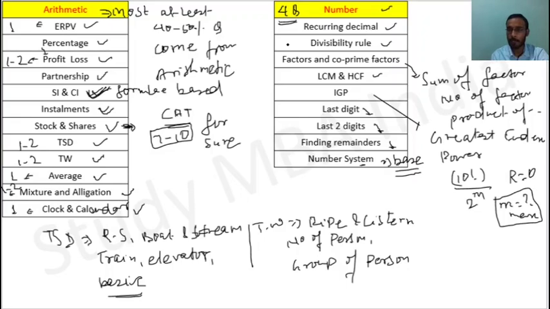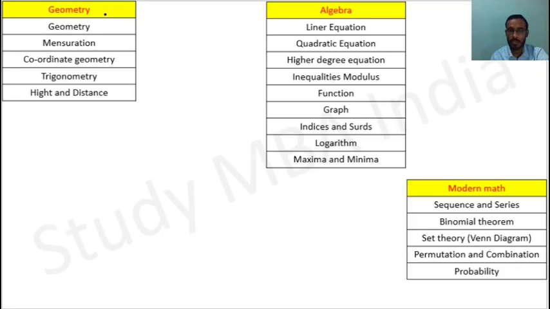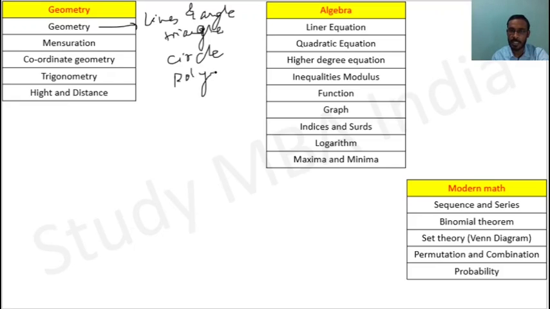Now let's look at more topics that come under quant. Geometry. So under geometry are basically lines and angles, triangle, circle, polygon, right? So all these basically come under geometry. Then mensuration, these are formula based questions. So in mensuration definitely you are going to get 1 question.